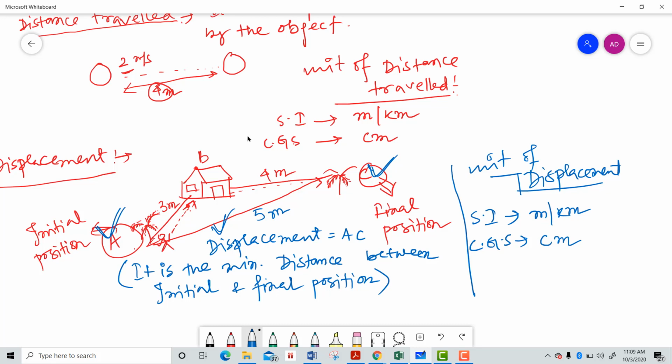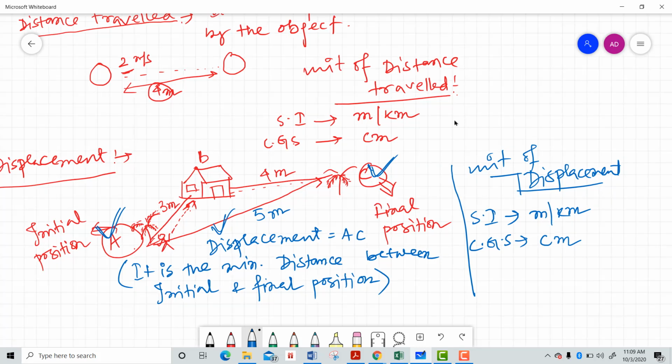A lot of distance you have traveled, but it does not have any particular direction. I can't express the distance traveled with respect to direction. As distance traveled does not have any particular direction, that's why it is a scalar quantity, because it just has the magnitude, right?